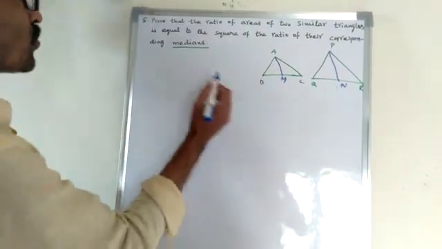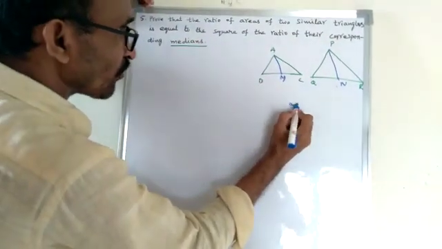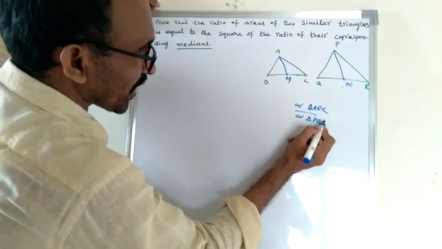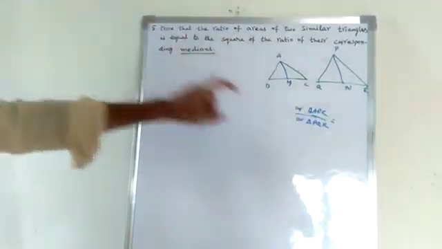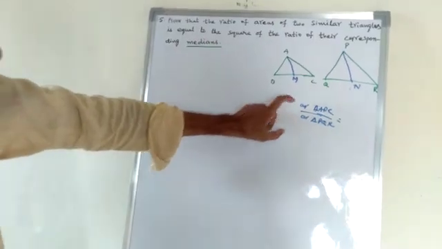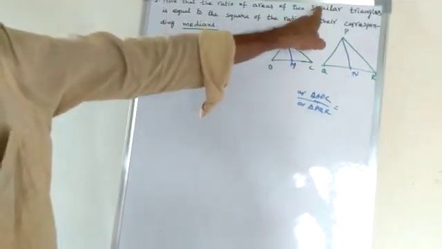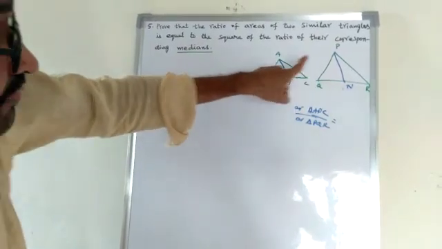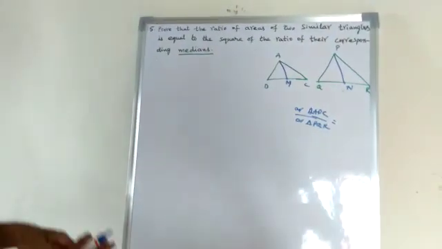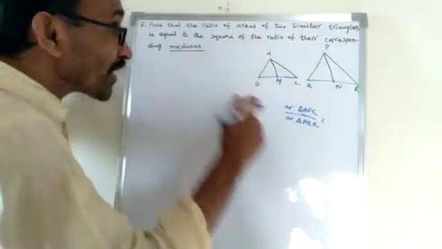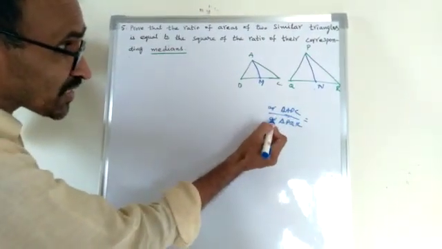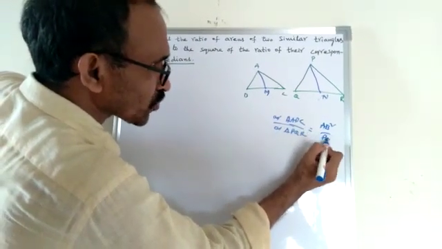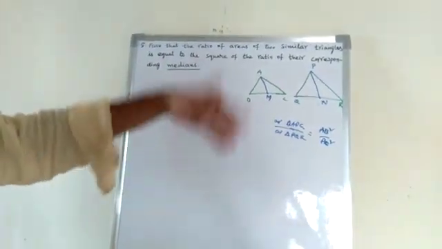What we prove: the ratio of area of triangle ABC by area of triangle PQR is AM square by PN square. What we know, what we have, area of triangle ABC by area of triangle PQR is equal to AB square by PQ square, or AB by PQ whole square.